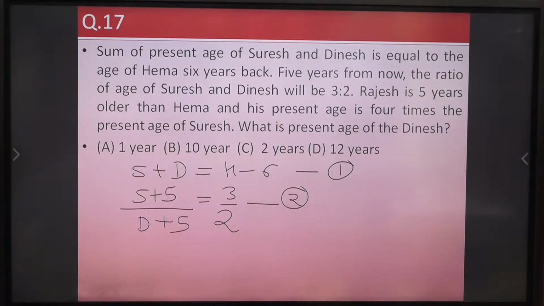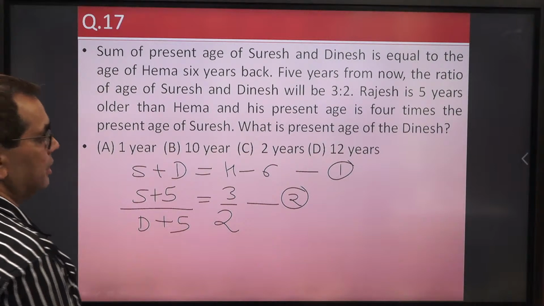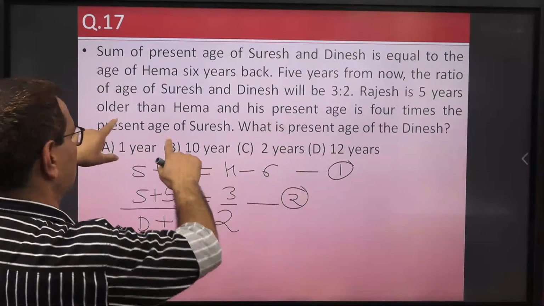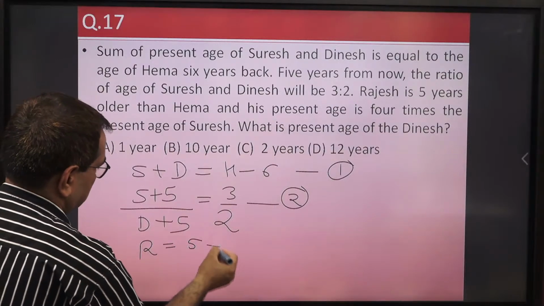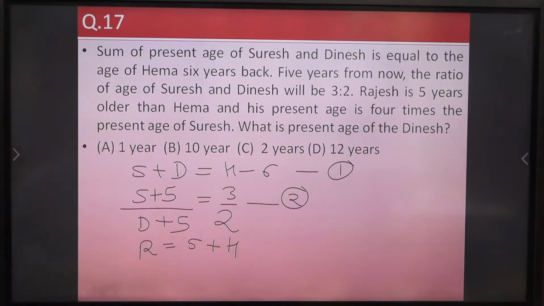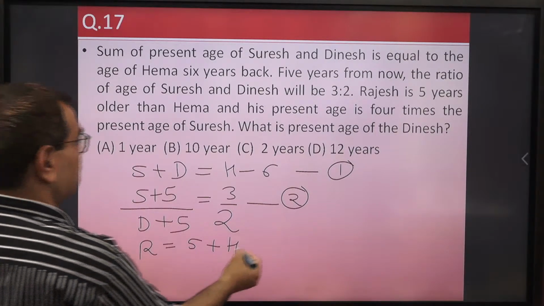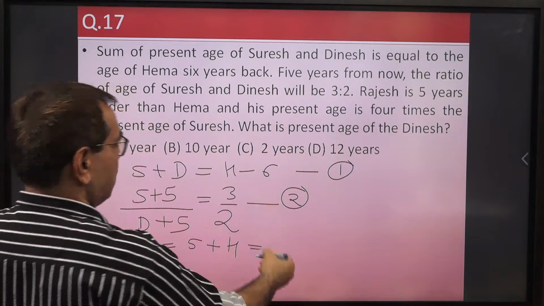Now Rajesh is 5 years older than Hema. Okay, Rajesh is 5 years older than Hema. So R equal to 5 plus H, at present. And his present age is 4 times the present age of Suresh. So equal to 4S.